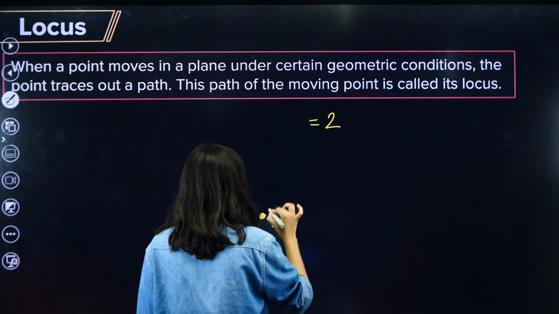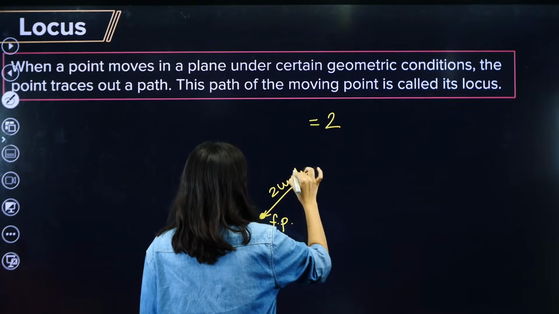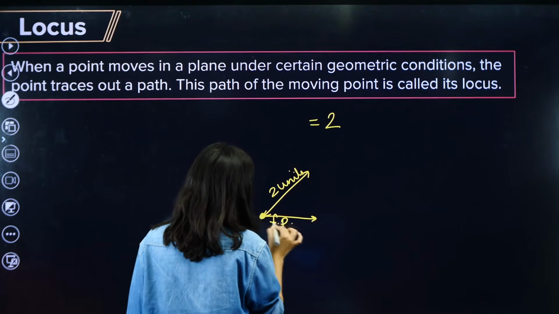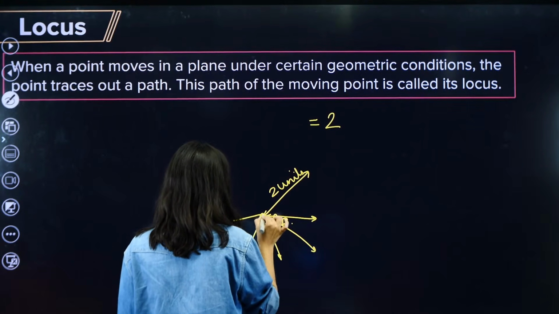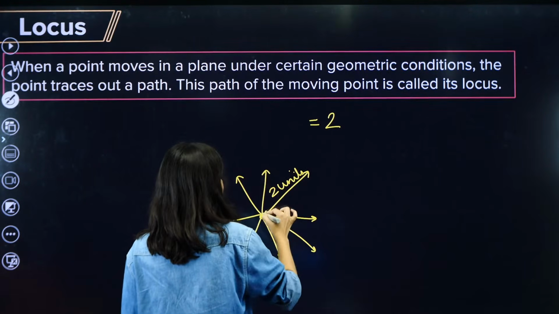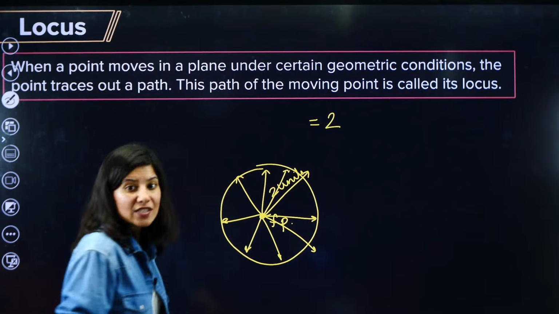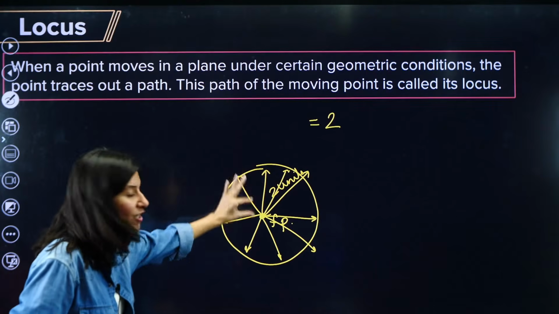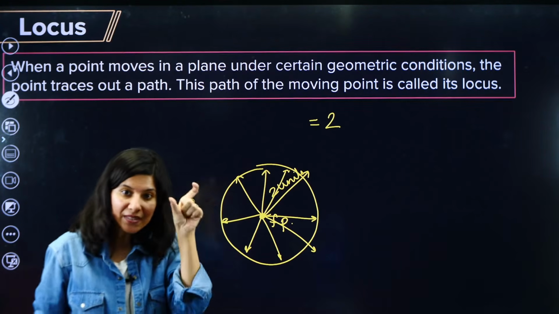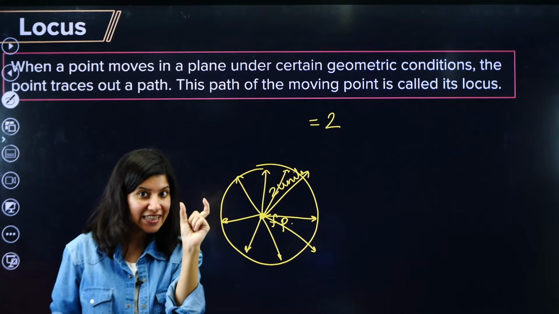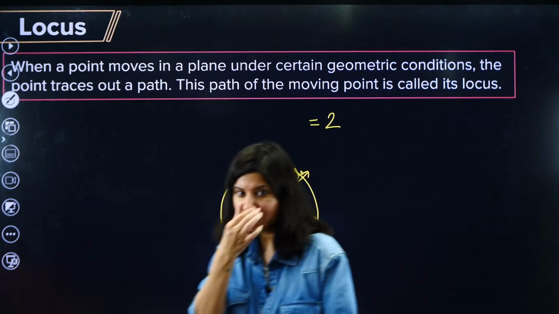Just tell me what are those points which are 2 units away from my fixed point. It will look like this, 2 units, 2 units, 2 units, 2 units. If I try to draw all the path, it indicates that it is a circle. Circle is that thing whose distance from a fixed point everywhere is the same. Remember that, we take a fixed length, length is 2 units, point is fixed. That's what we do, if you remember.